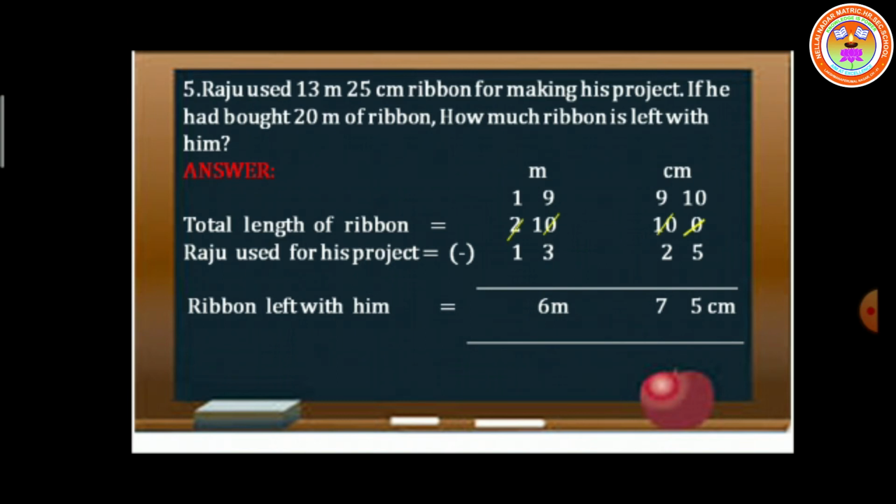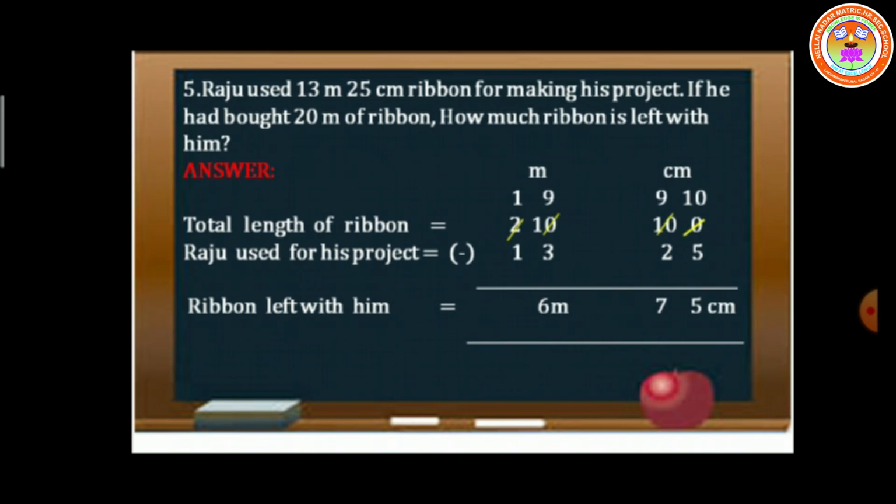Fifth problem. Raju used 13 meters 25 centimeters of ribbon for making his project. If he had bought 20 meters of ribbon, how much ribbon is left with him? So left with him, I told you the word left is a hint to do subtraction. The total length of the ribbon is 20 meters and Raju used for his project 13 meters 25 centimeters. See, the total length of the ribbon is only 20 meters, so there is no centimeter.